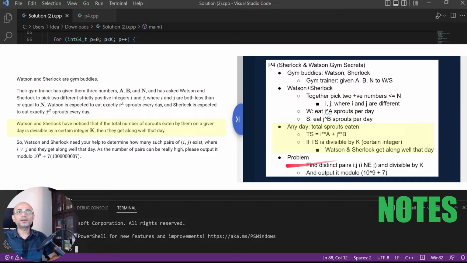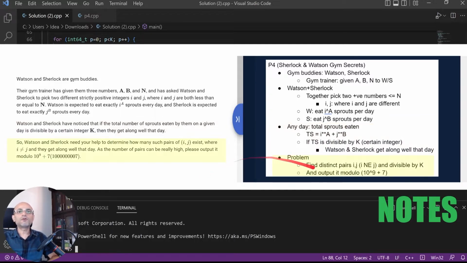On any day when they eat I power A and J power B sprouts, you can calculate the total number of sprouts, I power A plus J power B. And for a given integer k, if TS, this total number of sprouts, is divisible by k, then Watson and Sherlock think that they will get along well on that day.